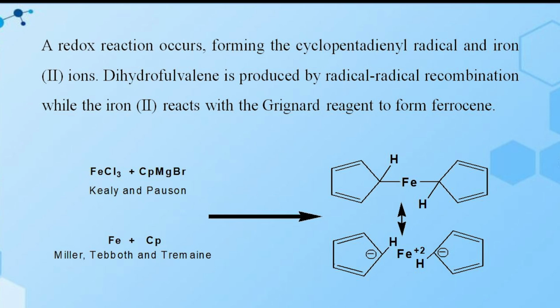Miller, Tebboth and Tremaine also prepared it from iron and cyclopentadiene, so that it gives this compound.